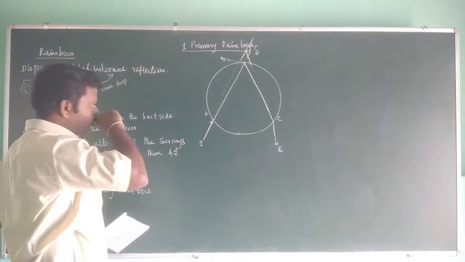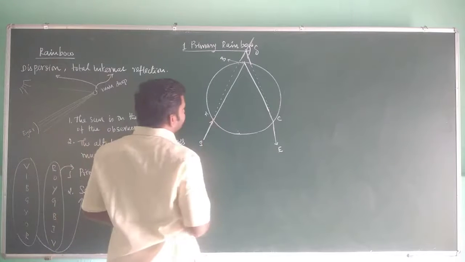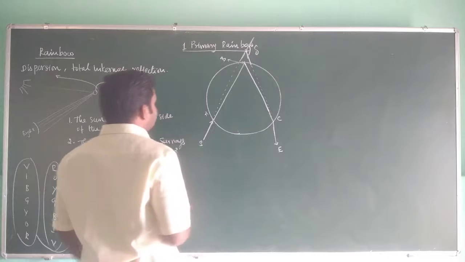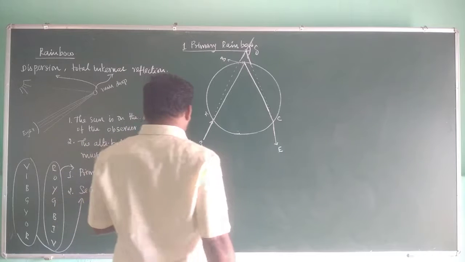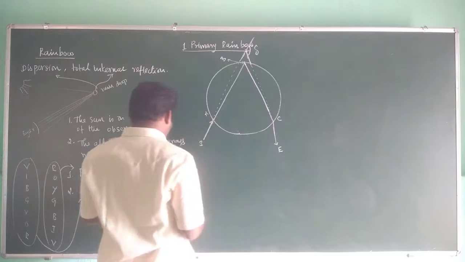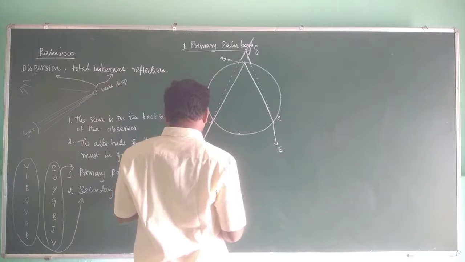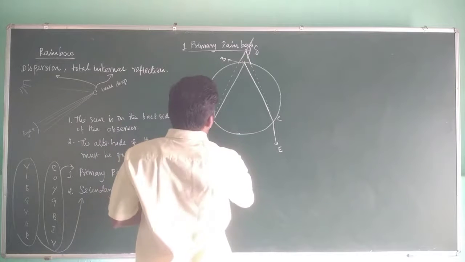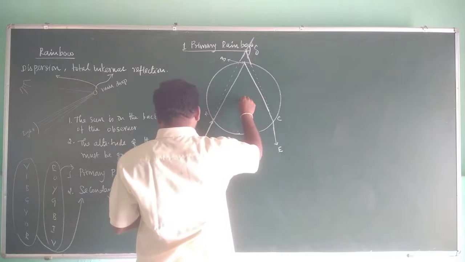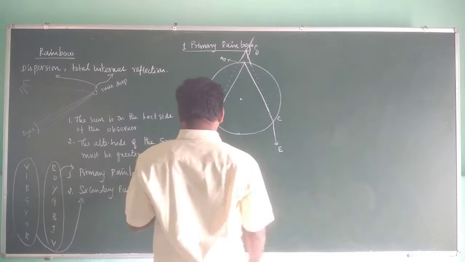Fine. Now at point A, let us draw the angle of incidence and angle of refraction. For that purpose, let's draw the normal. How to draw the normal? From the center. This is the center.